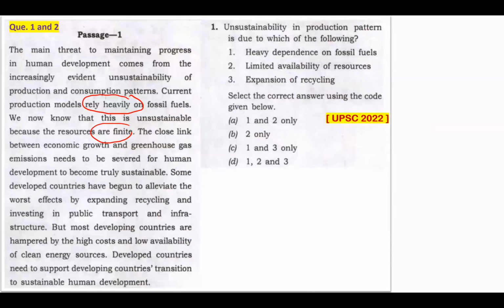But expansion of recycling, this statement, is not the reason or cause for what has happened, unsustainability in production. Rather, that is something that will be a solution to the problem, something that will counter the issue. So that is not our statement that we have to pick. So option A is the right answer. As you can see, these 2 things are actually mentioned in the passage. I hope that's clear. Let's move on to the next question.